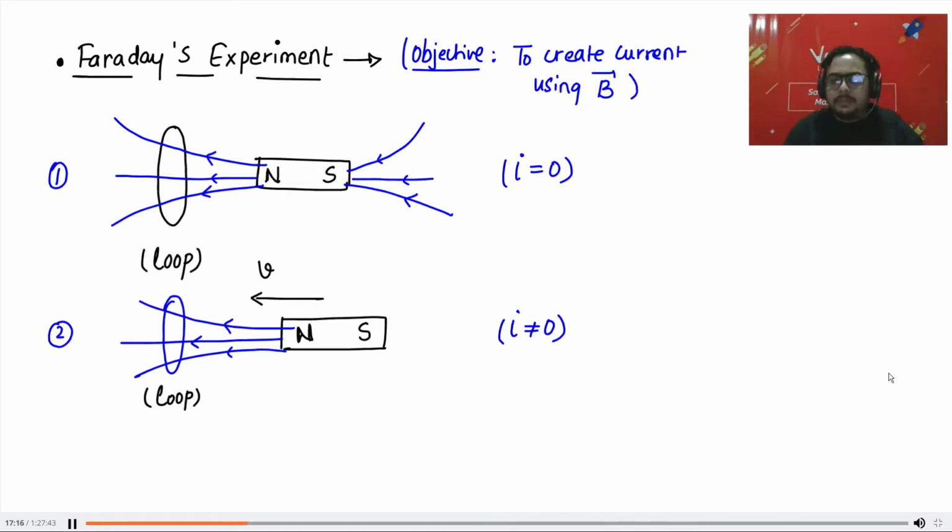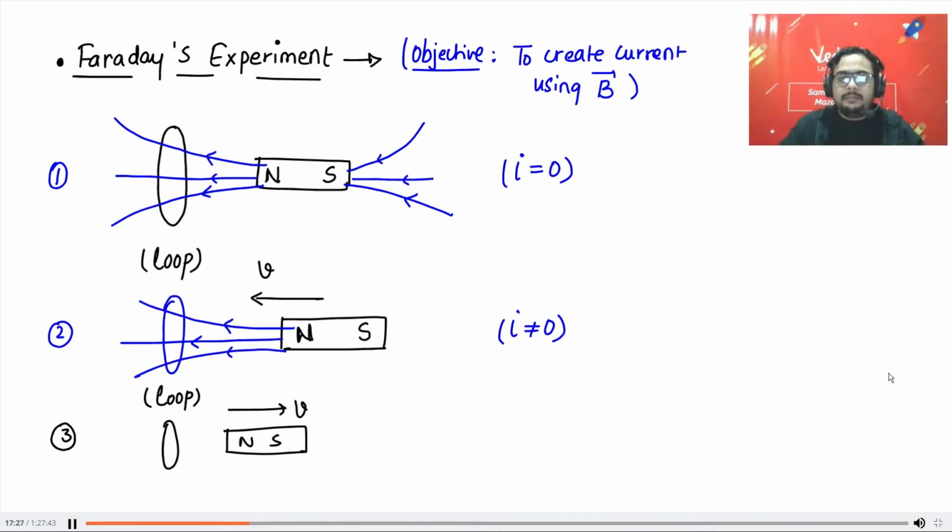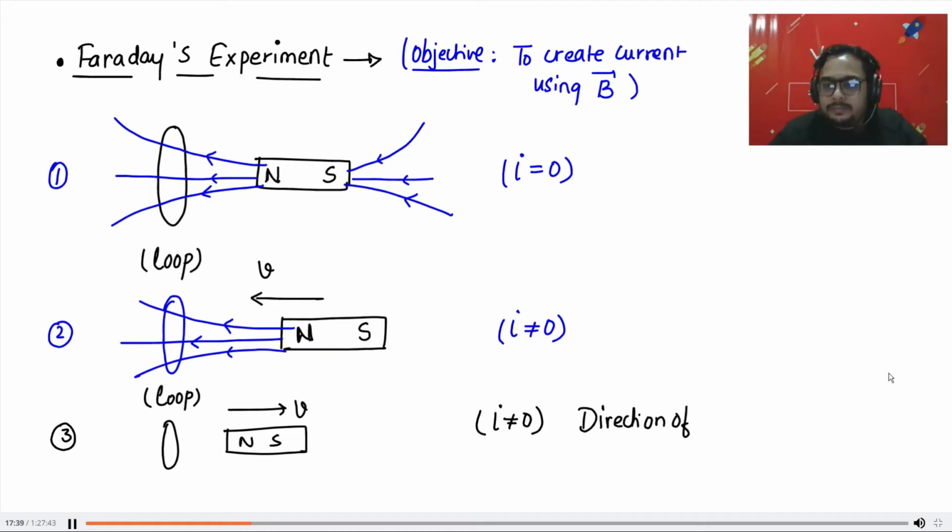Then he thought about it. Then he started moving the magnet in the opposite direction, and he saw that there was still current, but the direction of current was reversed.